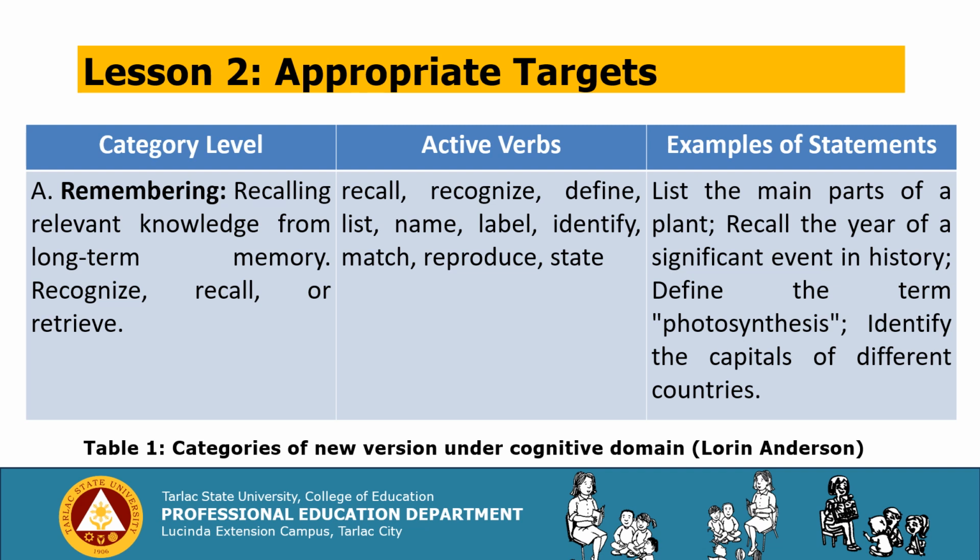Okay, for the remembering, we have recalling relevant knowledge from long-term memory. These are the active verbs: recall, recognize, define, list, name, label, identify, match, reproduce, state. Example of statements: list the main parts of a plant, recall the year of a significant event in history, and so on and so forth.